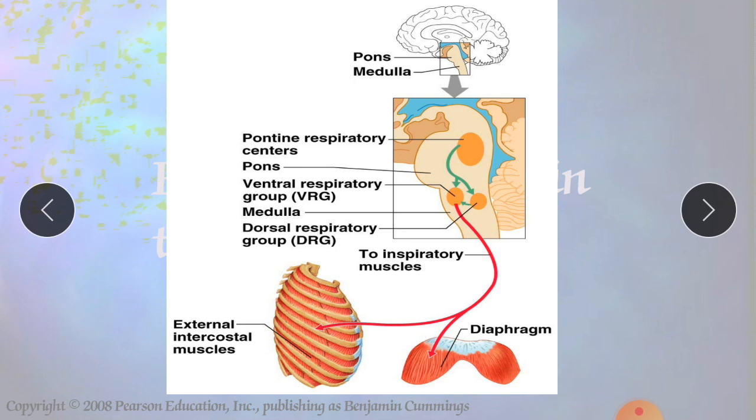Now here we can see how the regulation of respiratory centers occurs from the brain. This is the last part as we have discussed here. These are the areas from the pons, the pneumotaxic area, the apneustic area. This is the inspiratory area and this is the expiratory area, and these are the intercostal muscles and diaphragm. They are connected with this medullary rhythmicity area, so they will give orders to the intercostal muscles and also to the diaphragm. So in this fashion they are controlling the inhalation and exhalation.